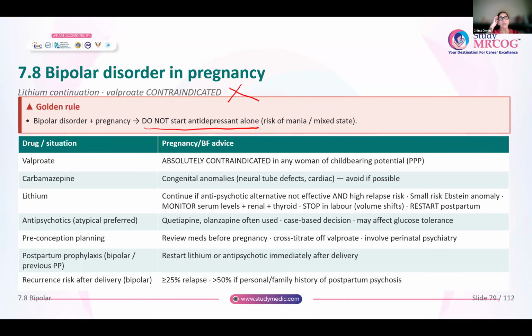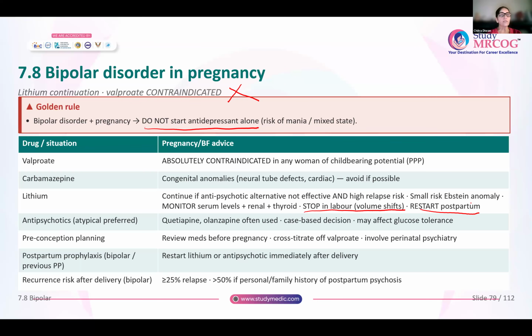But always remember that with lithium, there is a risk of Ebstein anomaly. And whenever you are giving lithium in pregnancy, the serum levels have to be monitored. And always the woman has to be well hydrated. You have to be on the watch out for her renal function and her thyroid function. Whenever the woman is in labor, you will stop lithium, okay? And you will restart again in the postpartum period. Every trimester, you will do her lithium levels.